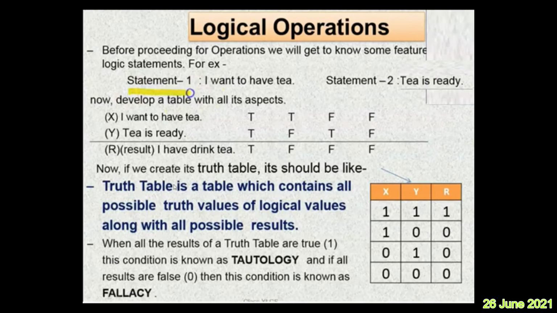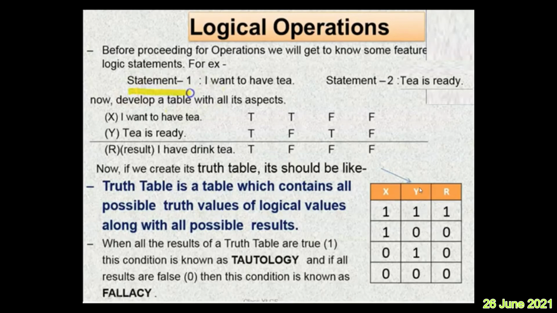Now if we create its truth table, it should be like this. You can see here the possible values of X are true, true, false, false. The possible values of Y are true, false, true, false, and the possible results are true, false, false, false. You can compare this T and F with the XYR table here.